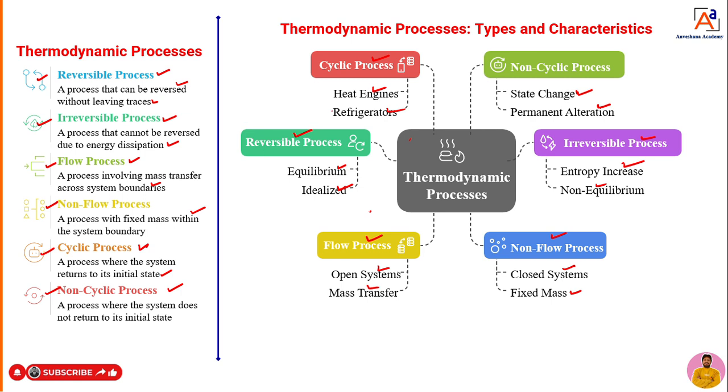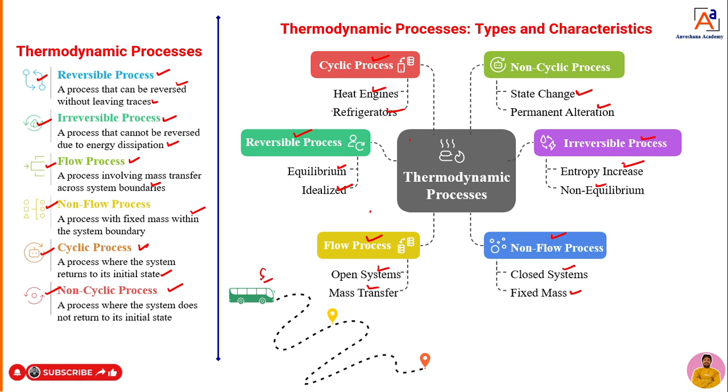Okay, dear students, I will take one live example and try to explain what all these types of processes are. Now, I will take a bus as a system. It is moving from one point to another point. So, what is a reversible process here, dear students?